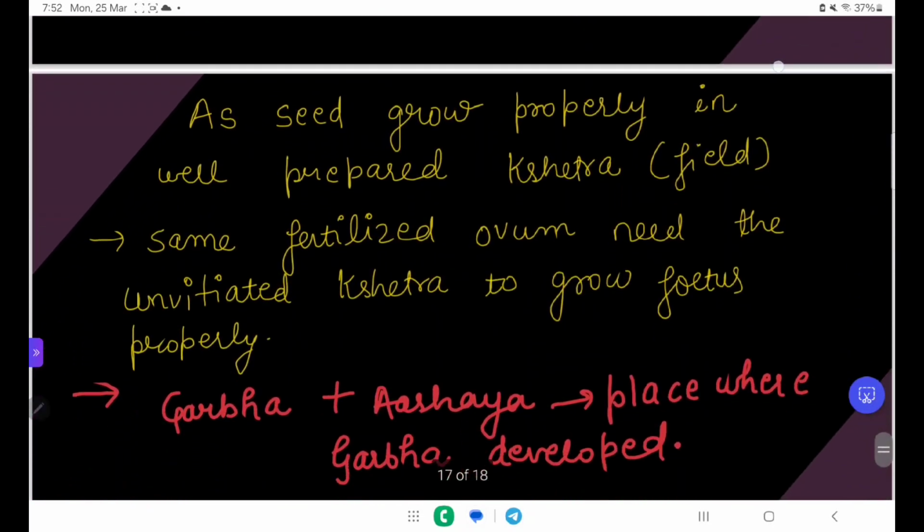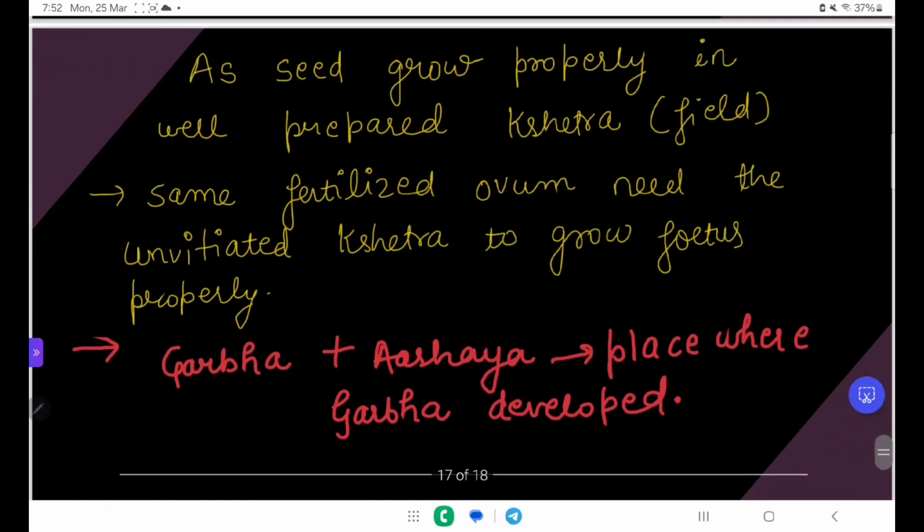Next, as a seed grows properly in a well prepared akshetra, like if you prepare a seed and properly sow it into a field which is well managed, this seed can easily germinate, or can easily form a plant or whichever thing you want to make.